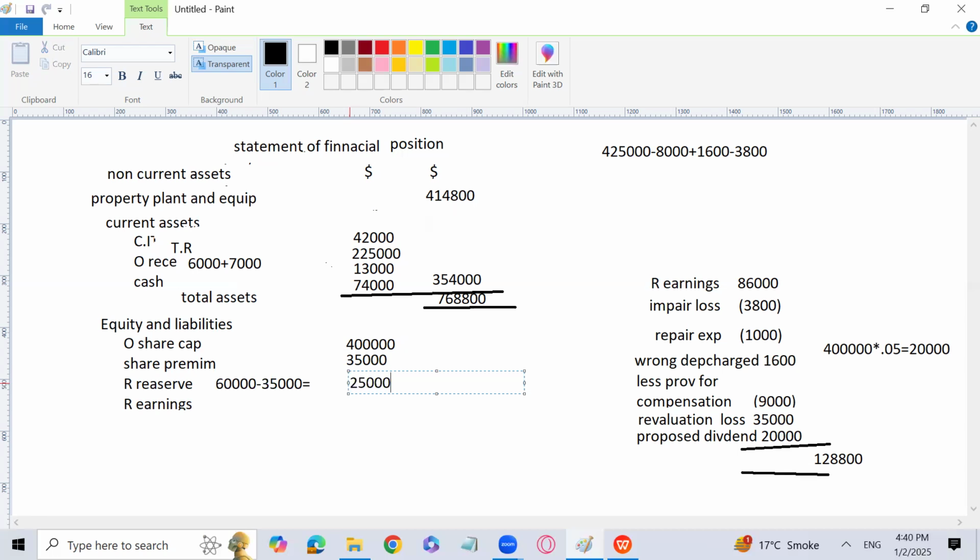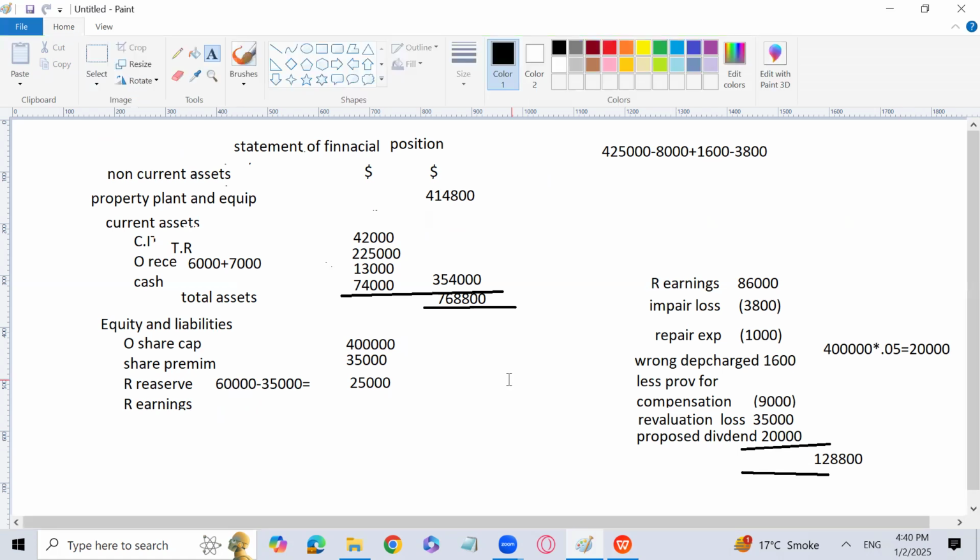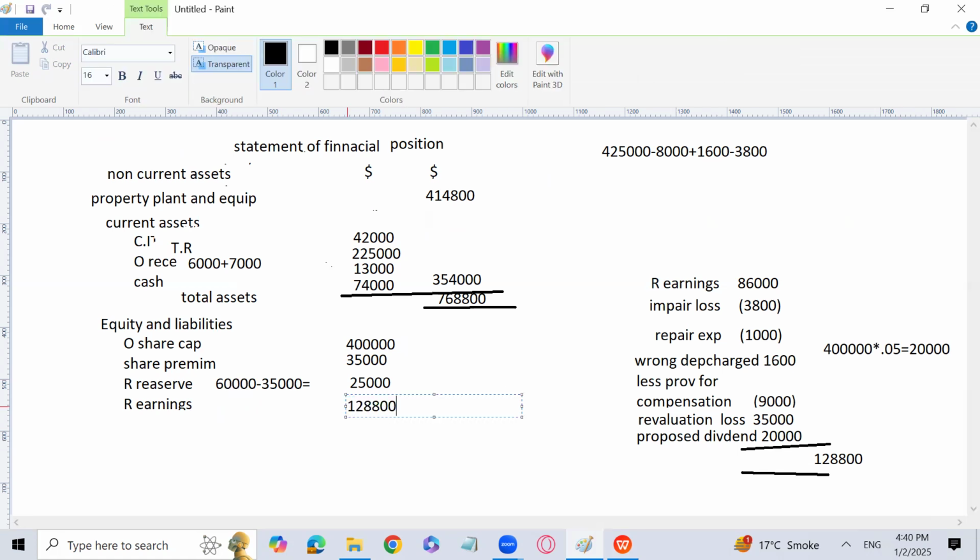Then we'll talk about the retained earnings, and from retained earnings, it is very, very easy. Let me see, 86,000. Okay, so first we have to add 1,600 of depreciation, which has been overcharged, minus 9,000, which was the provision for compensation, which needs to be adjusted. Okay, we have already calculated the adjusted retained earnings, so we can write it like here. We don't need to calculate it again.